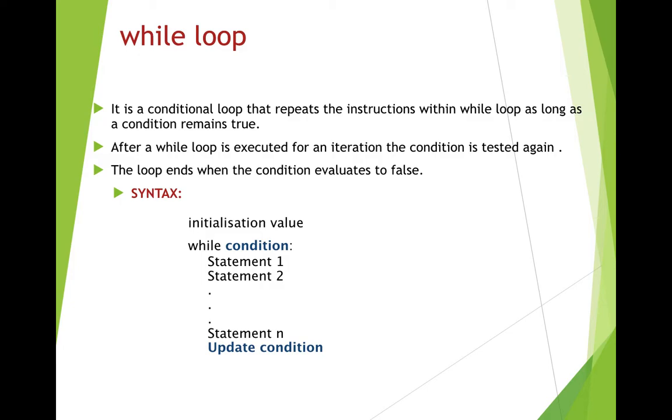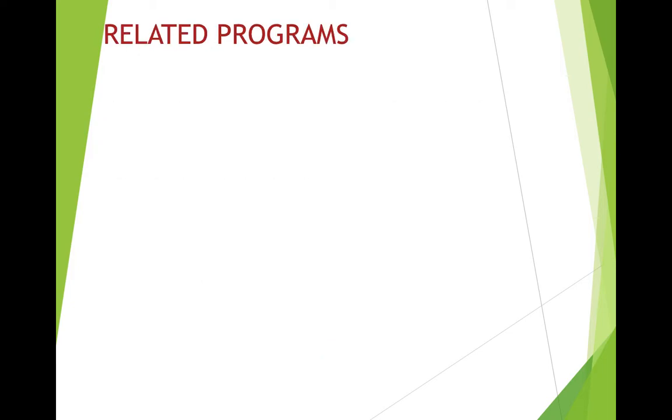After the condition becomes true, the statements within the while loop will be executed, and at the end of execution the value will be updated, and after updating it will be checked whether the condition is true again or not. Don't worry if it is not very clear now, we'll check it out with the help of some practical examples.